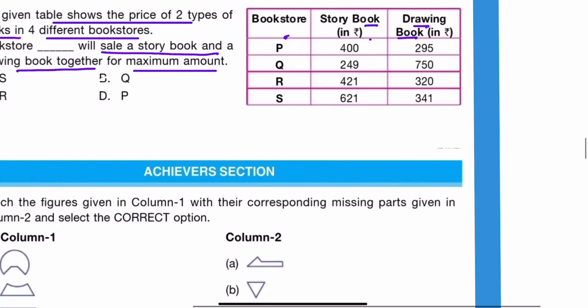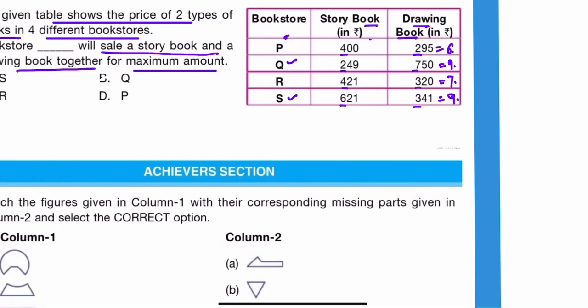So first we have to add these values. So first we just add the 100 value. So this is 6, the starting digit, and this is 7 and 2 9, this is 4 and 3 7, this is 6 plus 3 9. So means highest value should be from either Q or S.